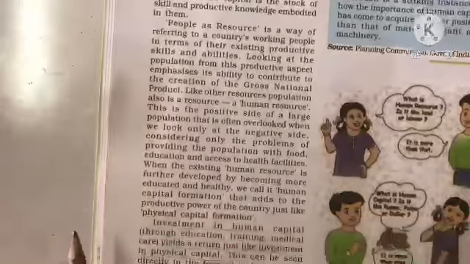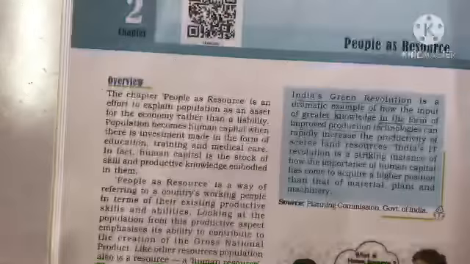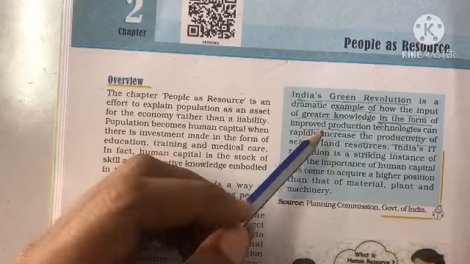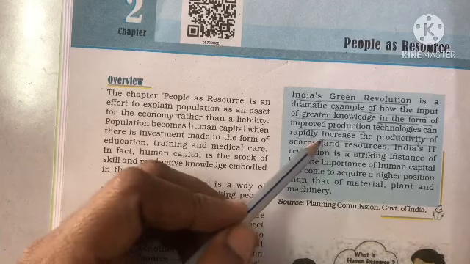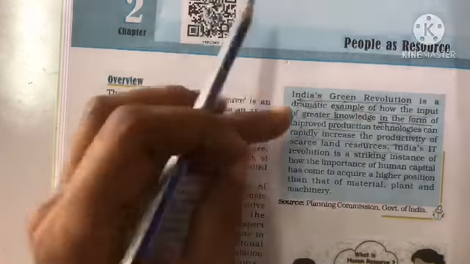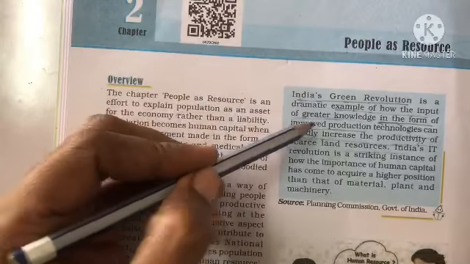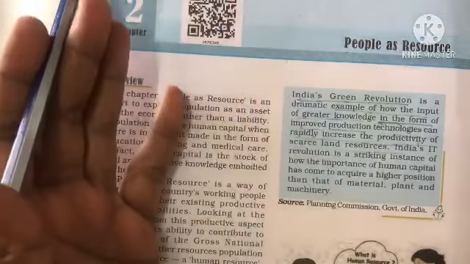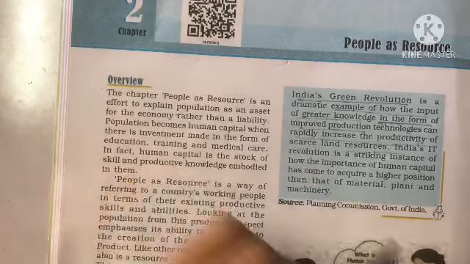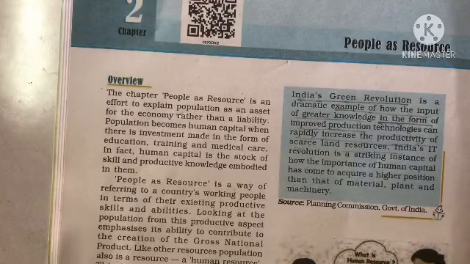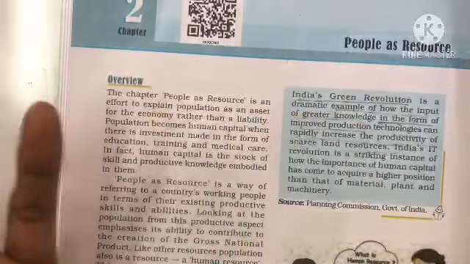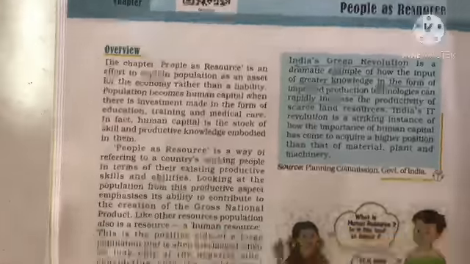In this lesson, the first thing I want to tell you is you have to concentrate on these sources very much. Any source can be taken and questions can be asked on these sources. For example, see here, India's Green Revolution. Here a little 4 lines about Green Revolution is given. About Green Revolution you have learnt in your first lesson, right? Now, they may give you this as a source and they may ask you what were the main aspects in the Green Revolution. So, they are trying to link the second lesson with the first lesson. So, you should be in a position to write it. Right, ma?